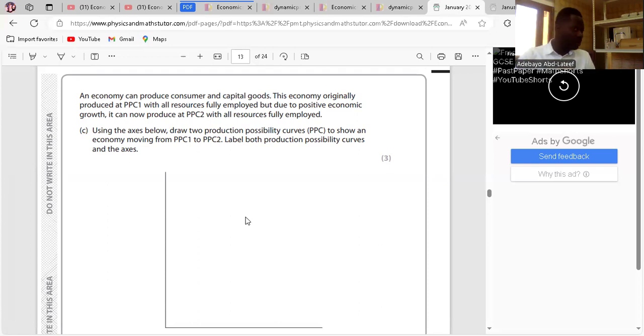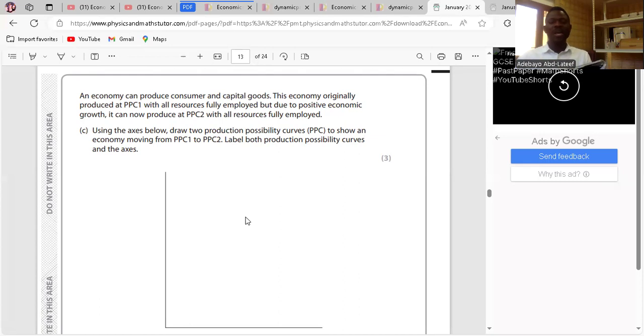One, advancement in technology. Two, discovery of natural resources. Three, education and training. Are you with me? So all these three I mentioned would shift the PPC outward. Clear?